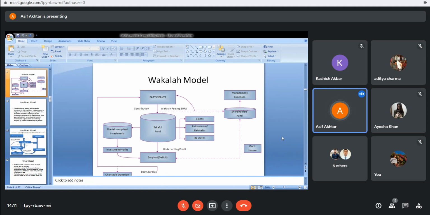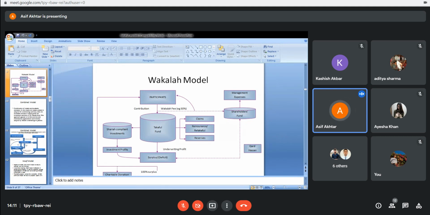Okay. Now we have to understand this point. The surplus needs to be handled and created in the form of a specific fund. We call it a shareholders fund. It's not a takaful fund. There is a difference. The takaful fund is different and the shareholders fund is different.